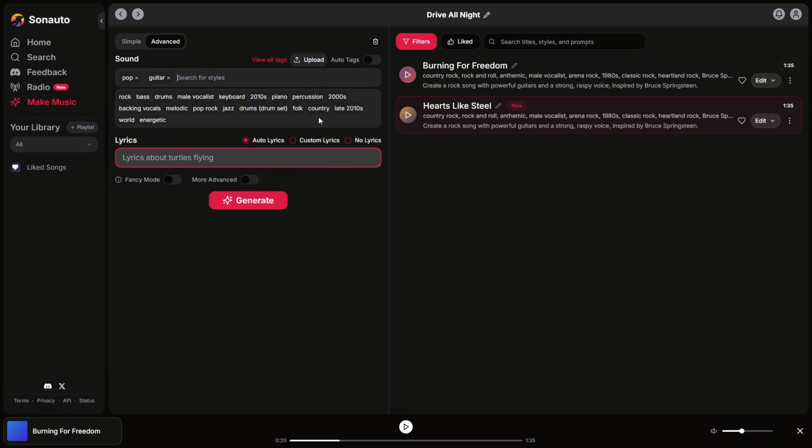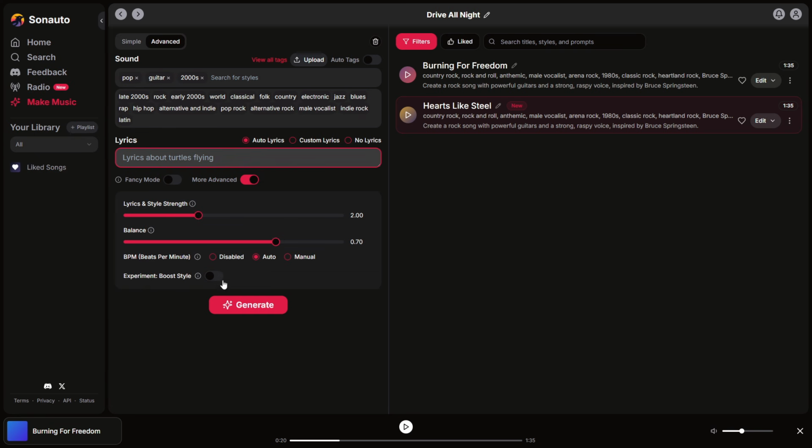We also have the Fancy Mode tab. If we turn it on, it will give us longer and more complete songs. Try using it too. The AI even has a more advanced tab. If we activate it, more settings will appear for our song, so we can adjust the final result even more. Try adjusting lyrics and style strength and balance until you find the perfect level for each type of song. These will change how the vocals and instruments sound. And leave the BPM on auto. If you want to experiment more, turn on Experiment Boost Style. But the program recommends trying it separately from the other settings to avoid errors.